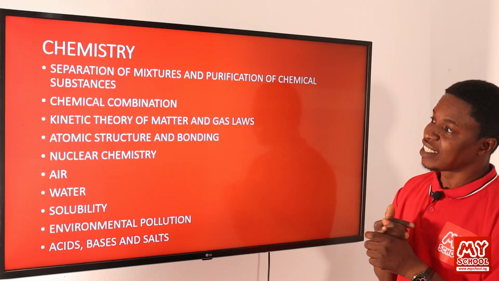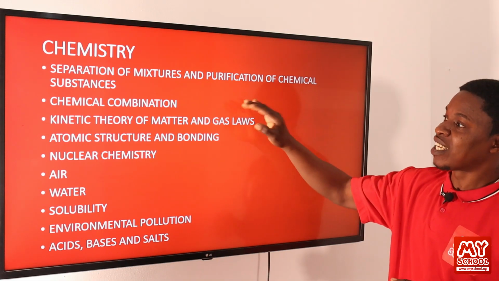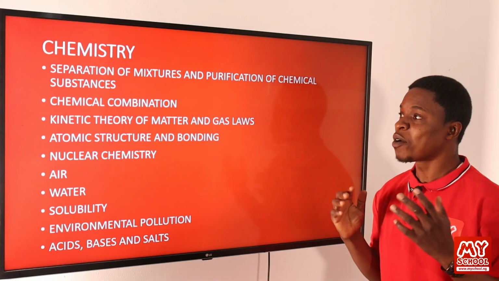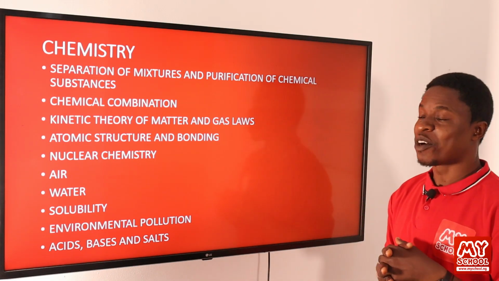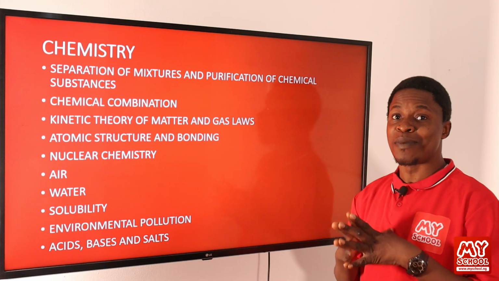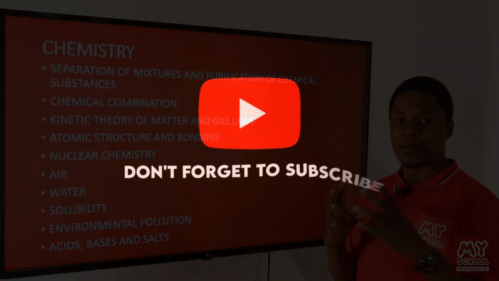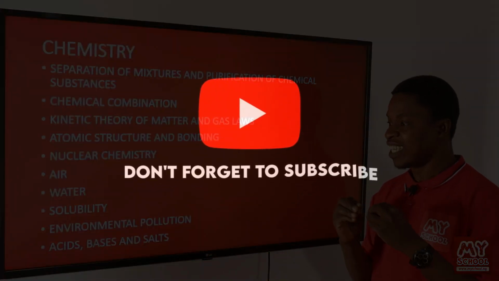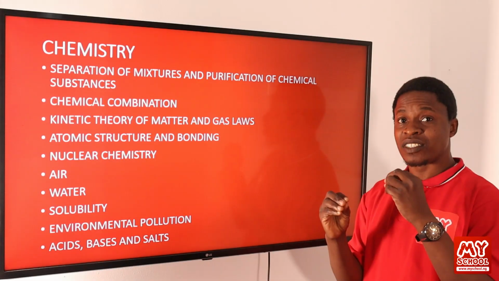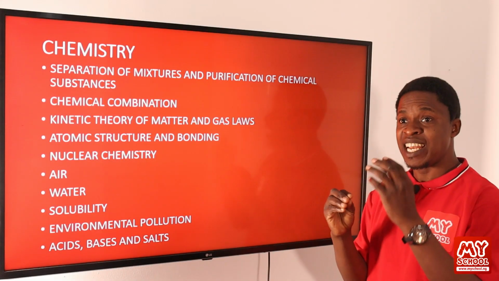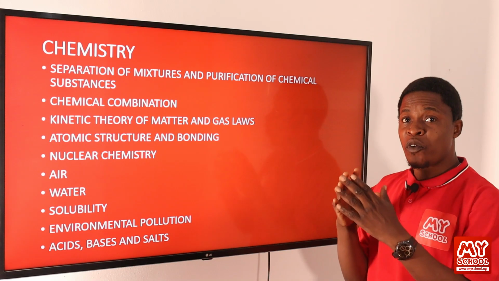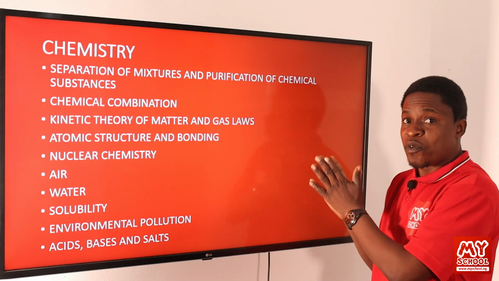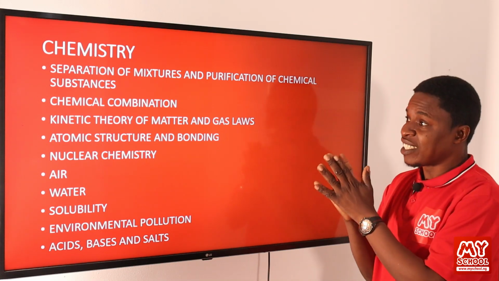Then away from that, we'll look at the second topic, which is chemical combination. Underneath that, we'll be considering stoichiometry. Stoichiometry is just a terminology that has to do with the way compounds react with each other, elements react with each other to form another substance, to form a new substance. That is what stoichiometry is.